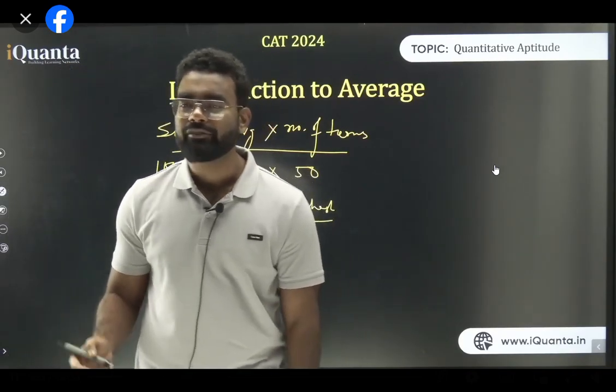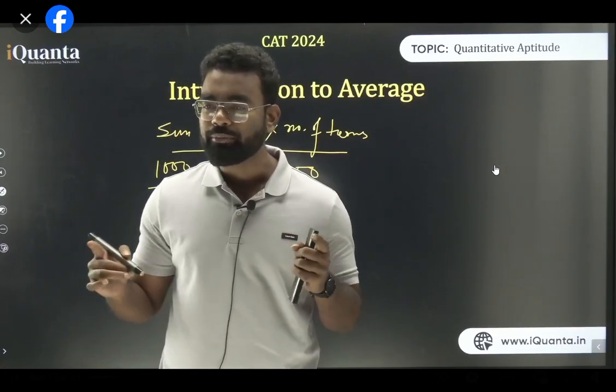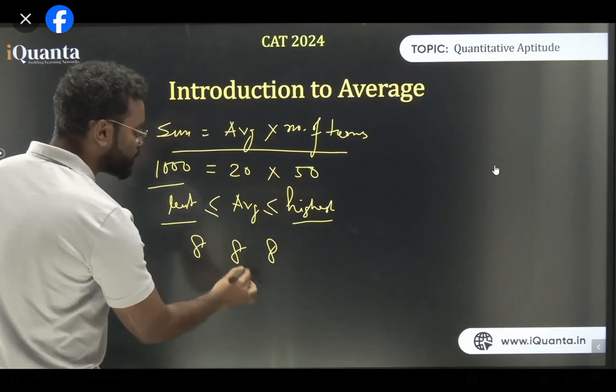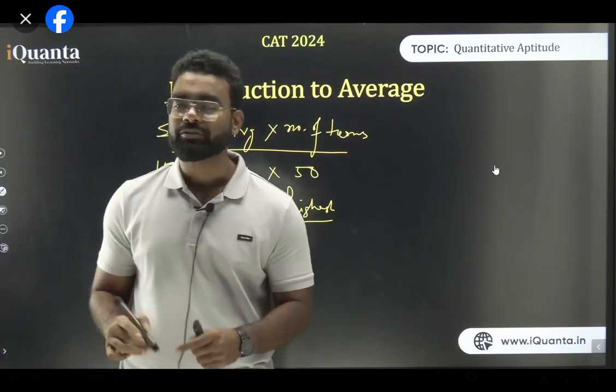Let's say the average of 8, 9, 10 is 12. The average of 8, 9, 10 will always be between 8 and 10. And if all the values are equal, like 8, 8 and 8, then the average is 8 only. In that case, it is equal to the highest or it is equal to the least value. Am I clear?